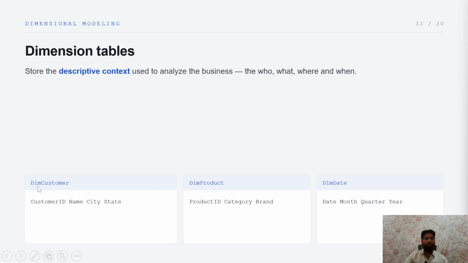For example, we have multiple tables which store some data. For customer we create dim customer, for product we create dim product, where dim means dimension. So for every table we create a dimension table, right? So dim customer, dim product, dim date. Dim customer has customer ID, name, city, state; dim product has product ID, category, brand; and dim date has date, month, quarter, and year. So that is how we create the dimension tables. It holds descriptive data, which can be described, for example name, city, state, product category, product brand, right?